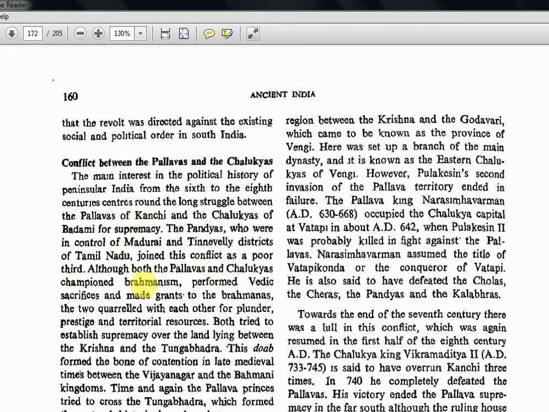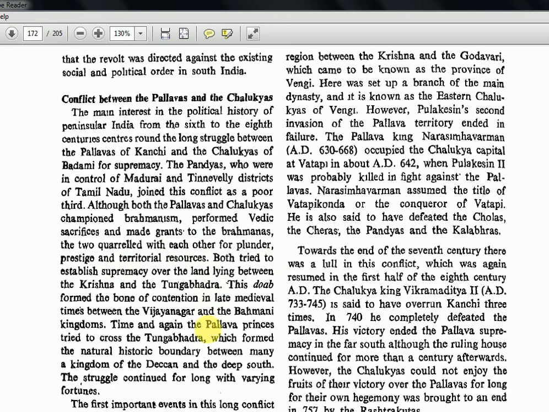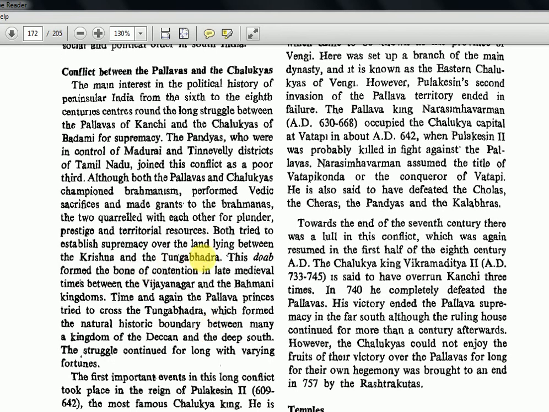Now, although both the Pallavas and Chalukyas championed Brahmanism, performed Vedic sacrifices and made grants to the Brahmanas, the two quarreled with each other for plunder, prestige and territorial resources. Both tried to establish supremacy over the land lying between the Krishna and the Tungabhadra. This Doab region you will later learn about, when Vijayanagara and the Bahmani kingdom were also fighting in the Tungabhadra Doab, where the gold mines and diamond mines were. In the same way, in ancient times, these two kingdoms, Pallavas and Chalukyas, were fighting in the same region. So it is a bone of contention.